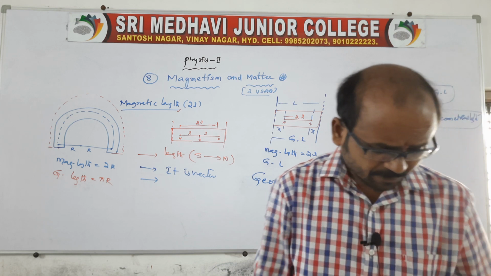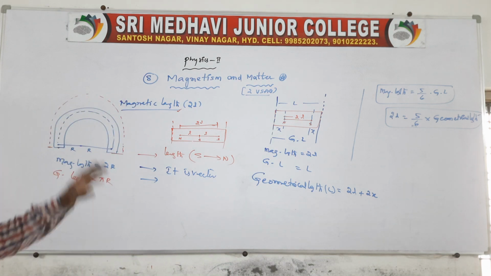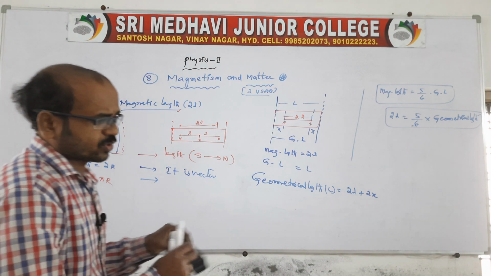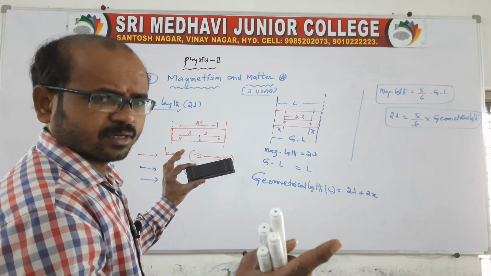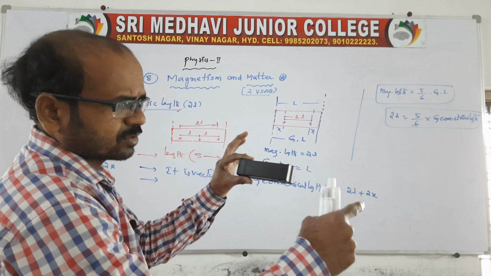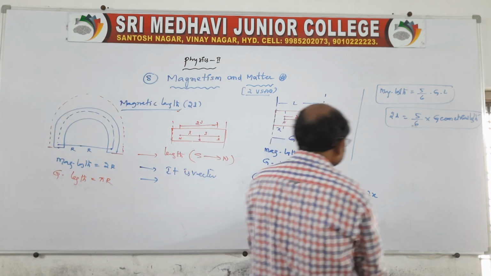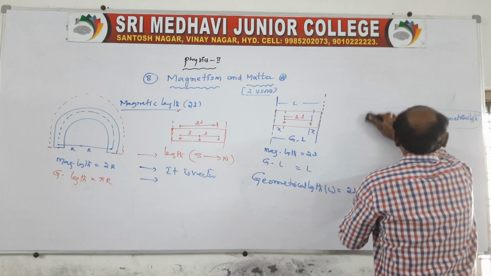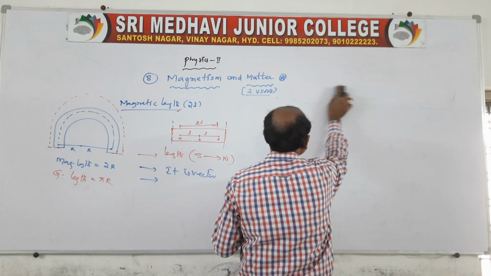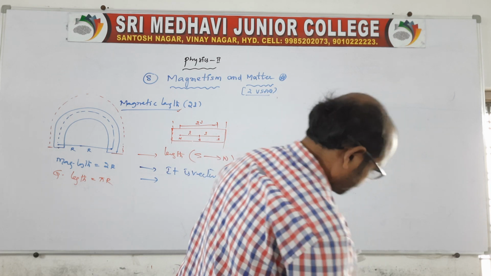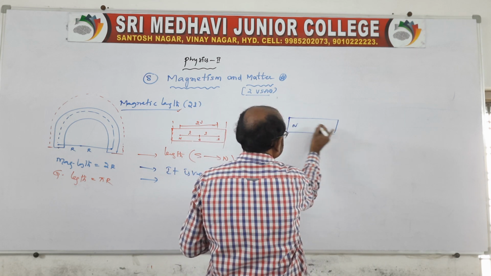And here I will tell you one thing: if a magnet is broken, suppose you cut it into different numbers of pieces in any manner, either parallel to the length or perpendicular to the length. If a magnet is broken into n number of pieces, what will happen? Take this magnet, north and south.